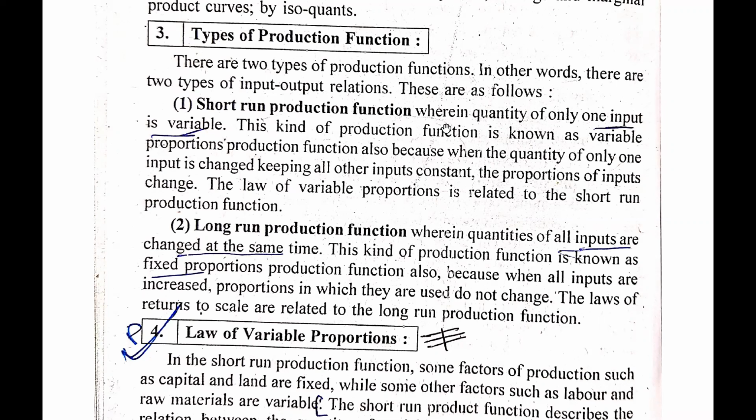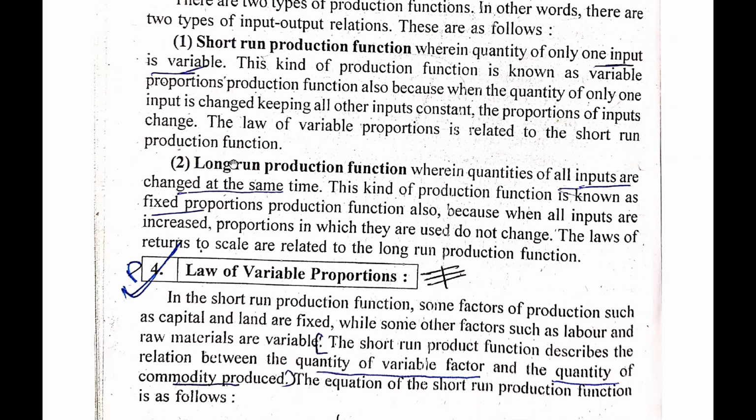So when only one input is variable, it is known as short run production function. Let's read further. This kind of production function is also known as variable proportion production function, because when the quantity of only one input is changed, keeping all other inputs constant, the proportion of inputs changes. The law of variable proportion is related to the short run production function.